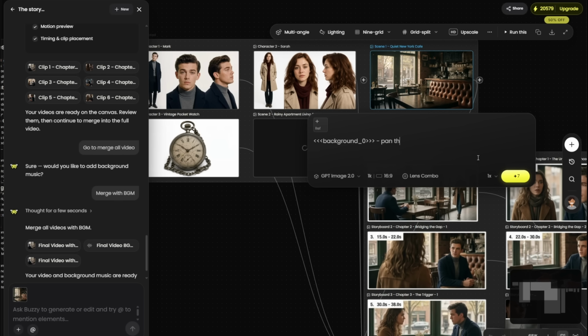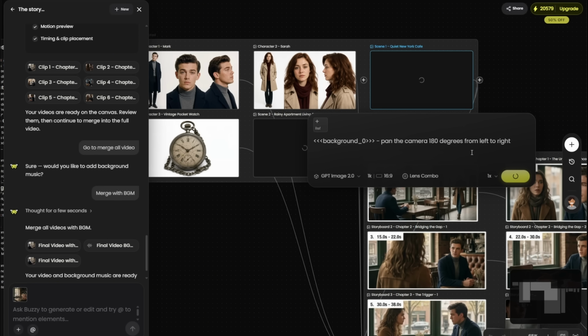Pan the camera 180 degrees from left to right. All right, so let's do that. Also GPT image 1K and all that, those are fine. So let's generate that and see what we get as a result.